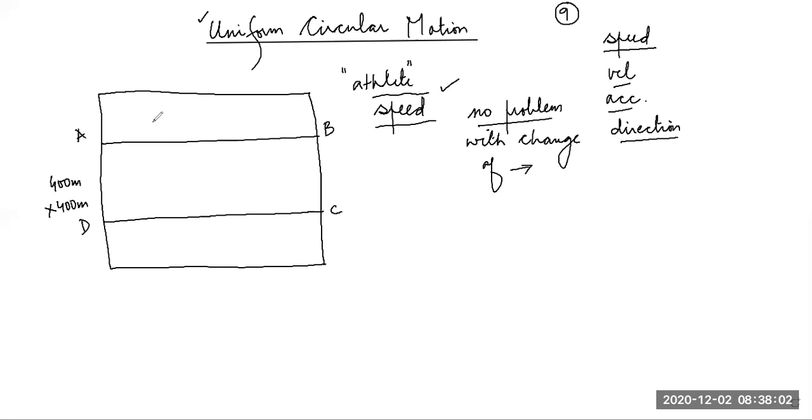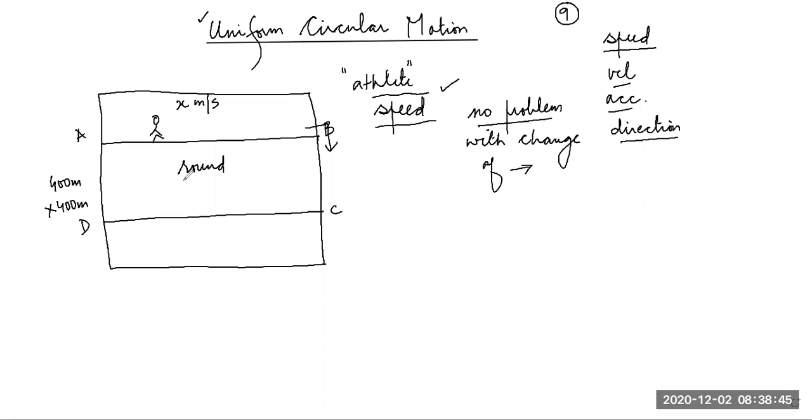Now he's running here, so the speed is constant. Let's say the speed is X meters per second. When he's running here, you might think, sir, here the speed will change. But just imagine that the athlete is very skillful. Very quickly, he changes the direction and doesn't affect his speed, though it is not possible. But you assume that very quickly he changes from here to here. Okay, so the speed is constant. He is maintaining the constant speed in one round, students.